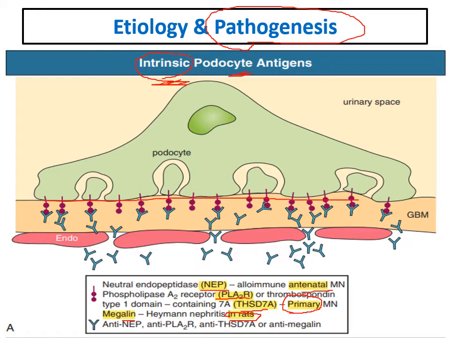Here are the antigens, and here are the antibodies to these antigens causing immune complex deposition, with immune complexes in the subepithelial surface of the glomerular basement membrane.